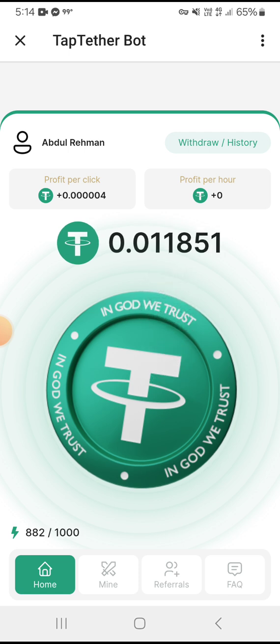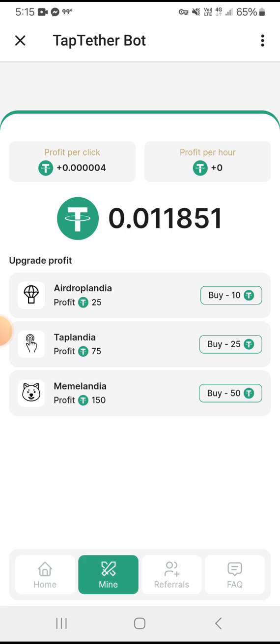Now whenever it becomes 0, you need to do any other work and it will increase automatically. You can check out, it also increases automatically. The tap running bot. Now you can see that we have another 4 options, that is Mine, then the third one is Referral, and we have the FAQ section. Mine is a very important section. You can check out here.